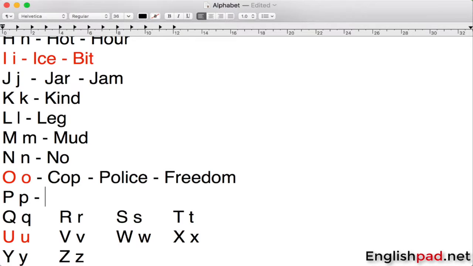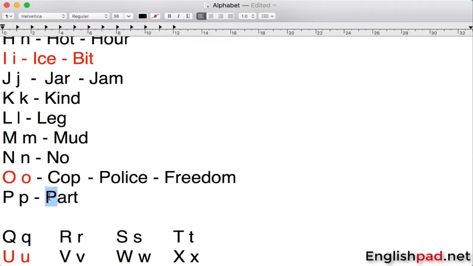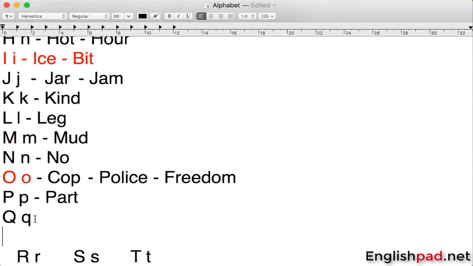So P is pronounced as P for the most part. So we say, for example, like the police, or we can say, for example, right here, part. All right, so here, pa. See here, it pronounces as A. And then we have Q, which pronounces like K, like square, square.